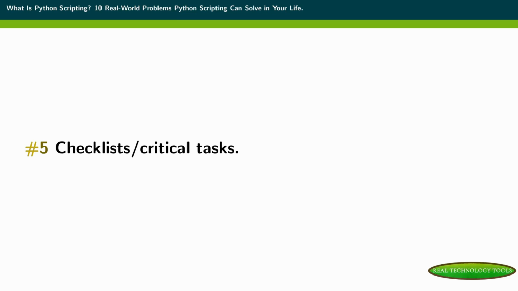Real-world problem number 5, checklists and critical tasks. If you have a critical task, then you probably need to make sure that it's done well. And so you need a checklist for it. Python scripting can help you check that everything was done well one by one. Here is an example of a check that Python can do for you that you will understand. Let's say you have an Excel report with tons of data in it and you want to check if you have redundancies. Of course, it's just an example, and Python scripting can apply a lot more sophisticated checklists, but that's something that will help you see what Python scripting can do in the real world.